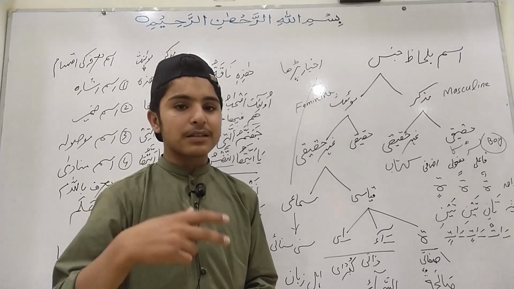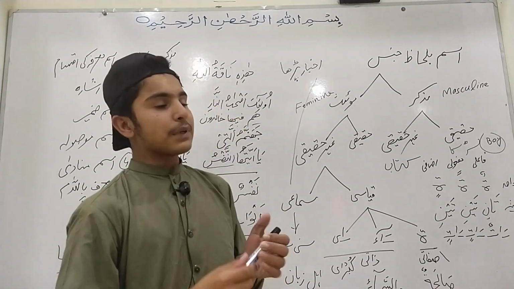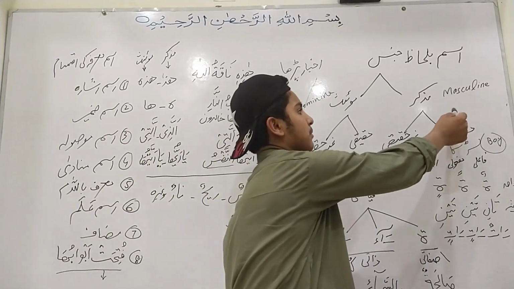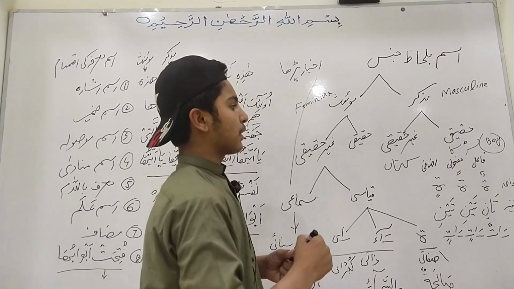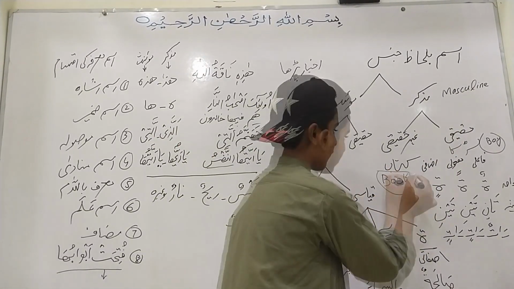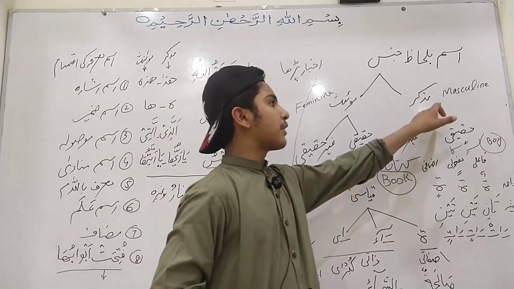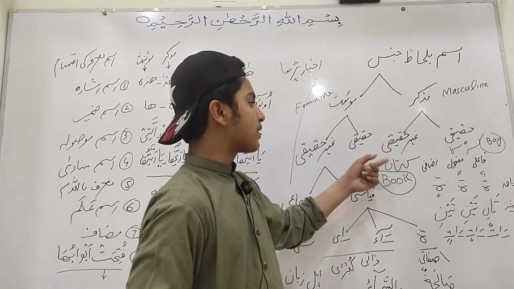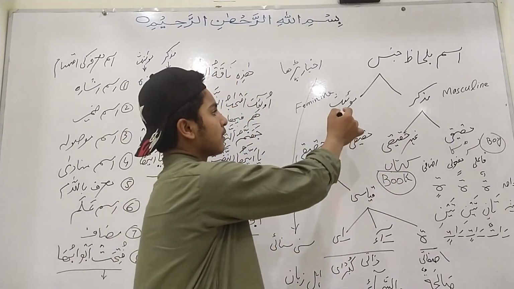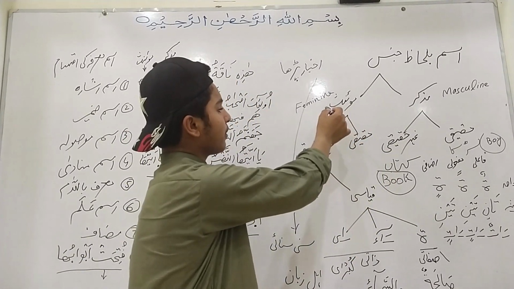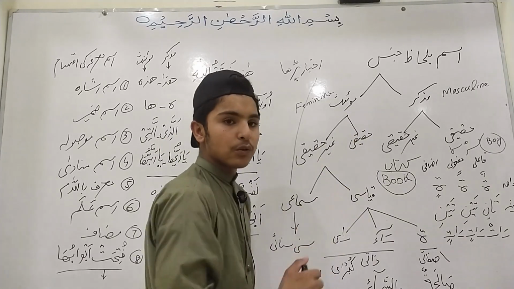Unreal masculine is a noun or word which is non-living and also masculine. For example, we have the word book. Book is a noun which is unreal masculine because it is non-living. Similarly, feminine is also divided into two parts.